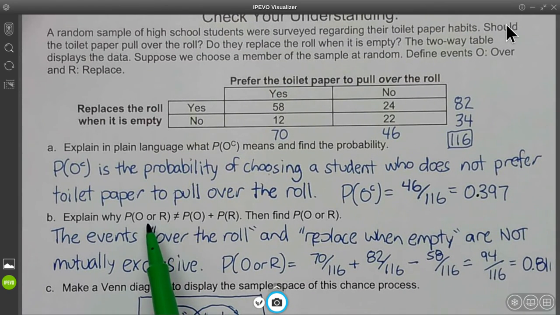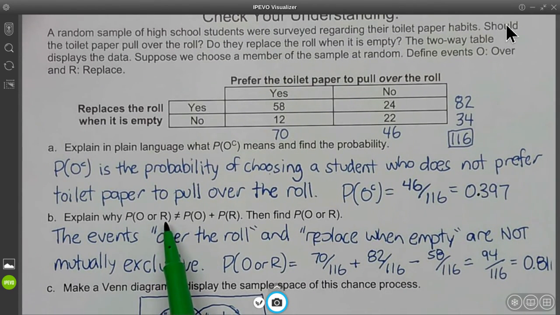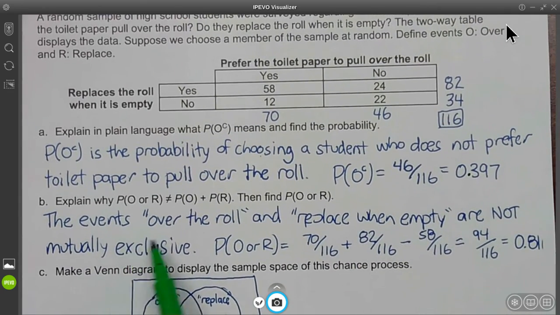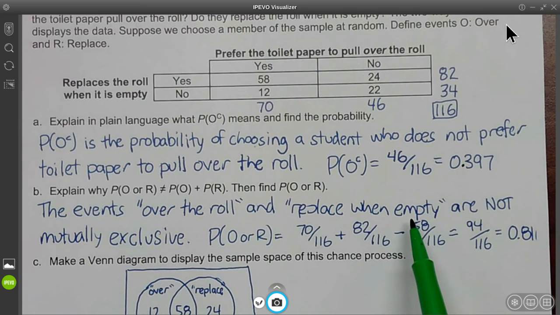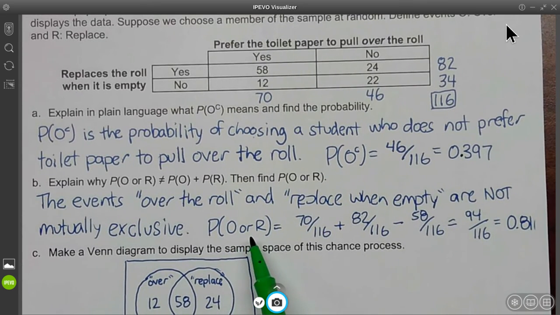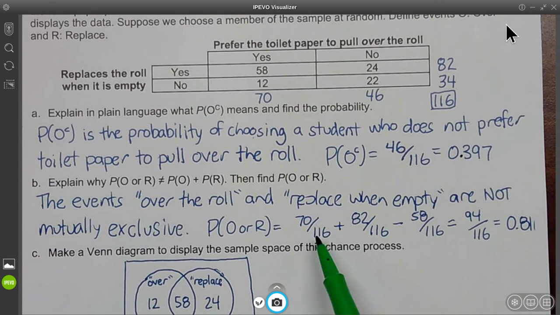Explain why the probability of O or R does not equal the probability of O plus R, and then find the probability of O or R. The events over the roll and replace when empty are not mutually exclusive. And if they're not mutually exclusive, we can't use the formula of probability of O plus probability of R. We have to also subtract the probability of both. So your probability of O or R is 70 over 116 plus 82 over 116 minus 58 over 116.